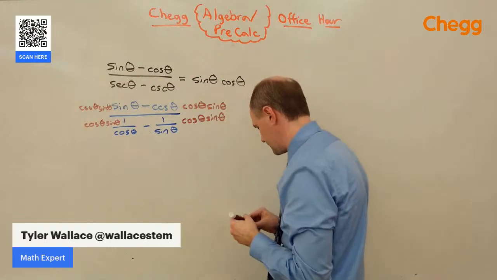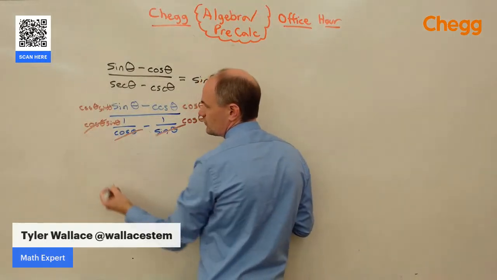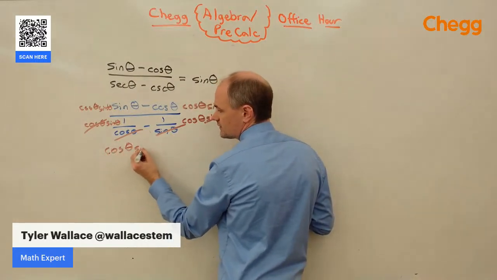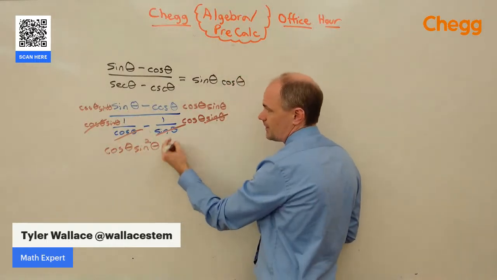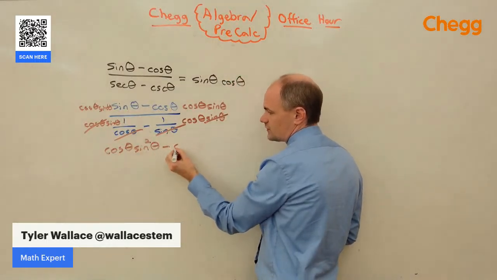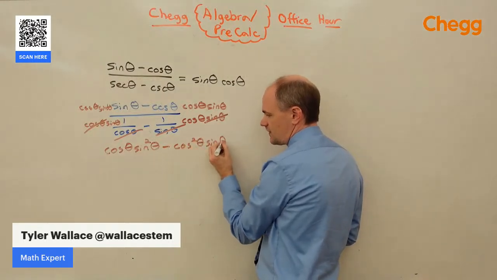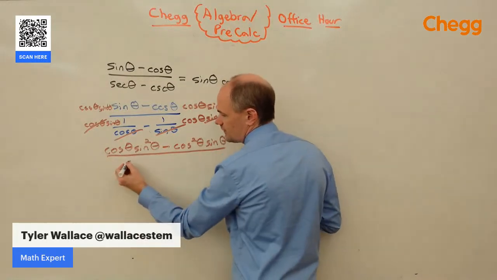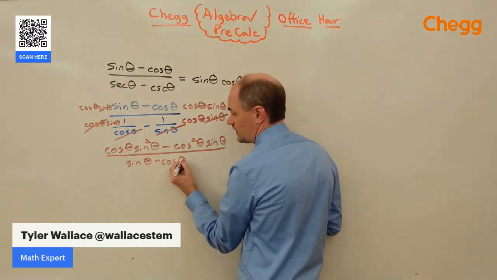Sine reduces with sine, cosine reduces with cosine. So we end up with cosine theta. Sine theta times sine gives us sine squared theta. Cosine times cosine gives us cosine squared theta times sine theta over our common denominator of sine theta minus cosine theta.